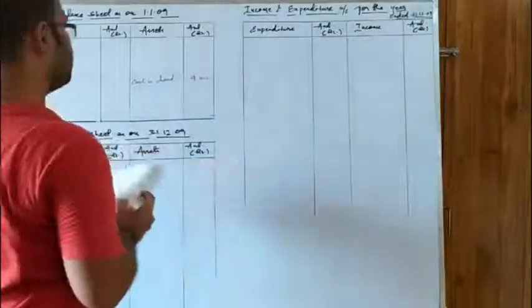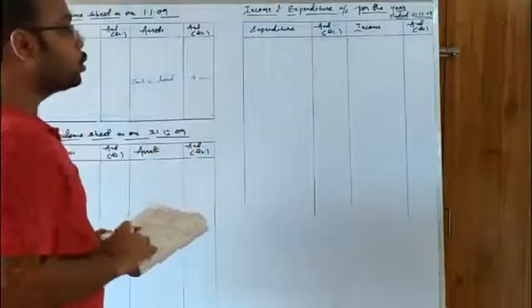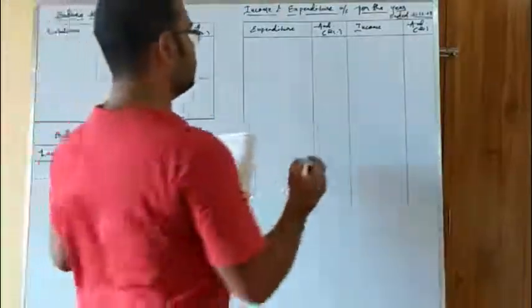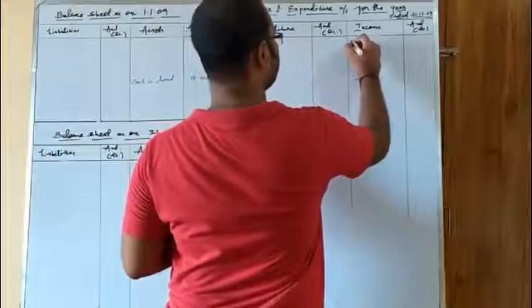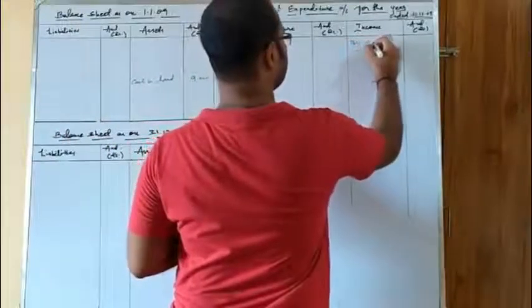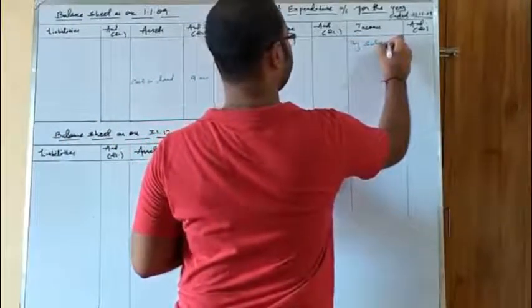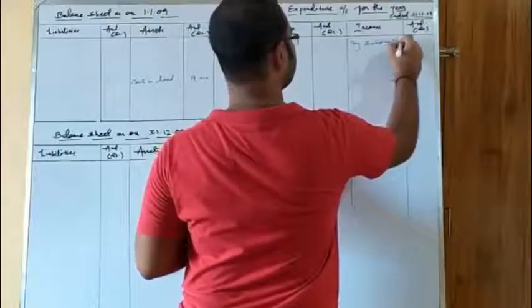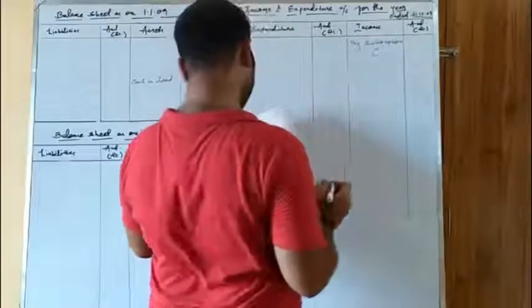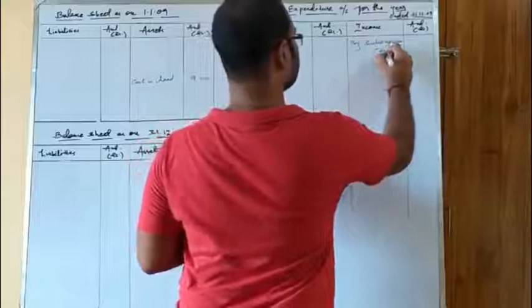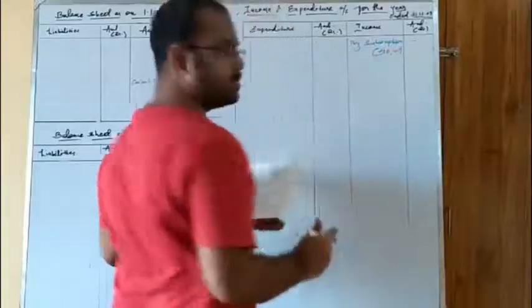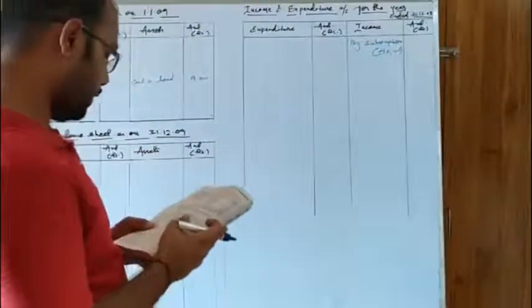Then there is subscription. The subscription is income. We will go to the income side of the income and expenditure account, by subscription. So like every question, here also subscription has adjustment. So we will keep it in the inner column. So the value given in the question is 40,000. We will adjust it later on after we finish the posting of the items.